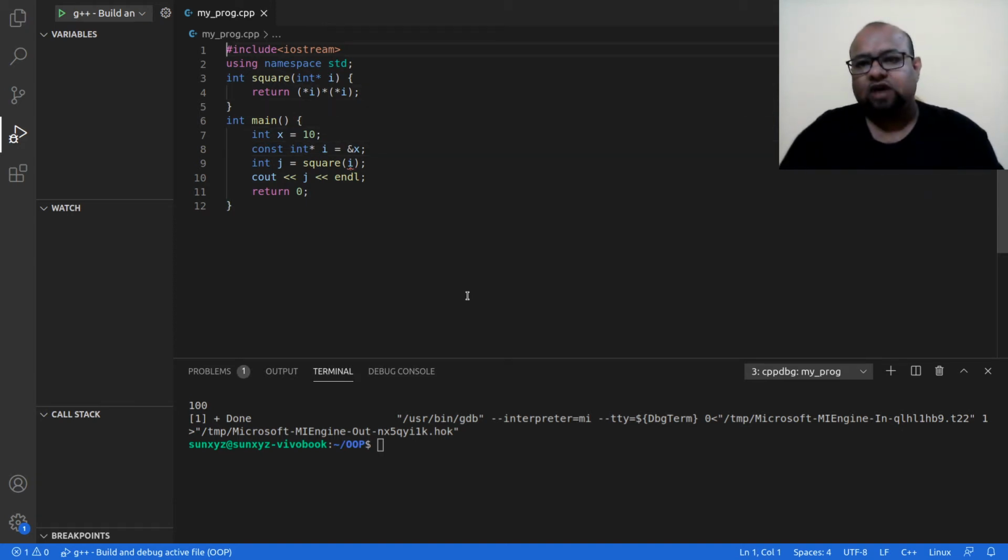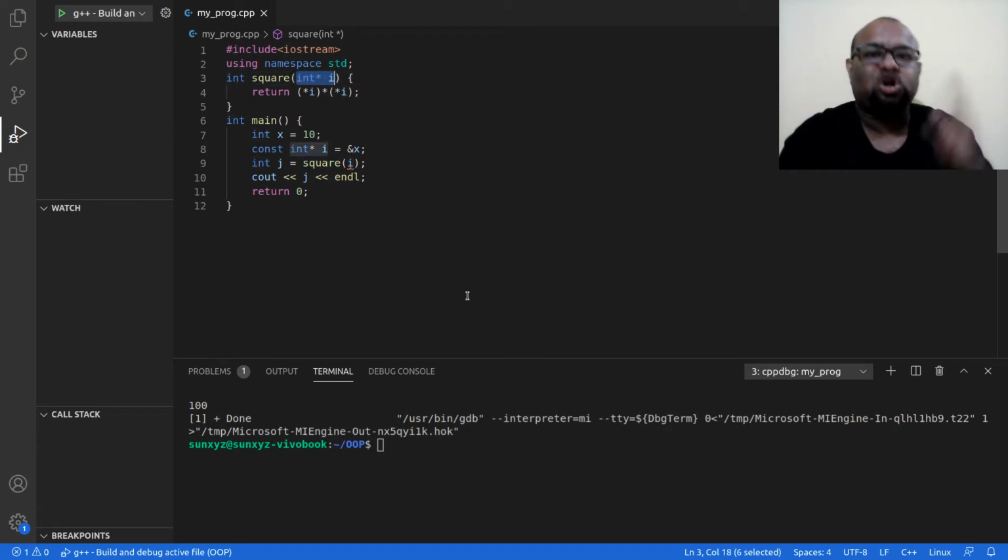Now see, I am expecting some pointer here, and I do not know whether inside this square function I am going to modify this I or not. So I could very well modify this I, right? And this is not a local variable. This is not called by value. This is called by reference. Therefore, whatever changes I make to this pointer, which is pointing to some address, if I make some change at that address, then in reality that is going to change. So this is not like call by value.